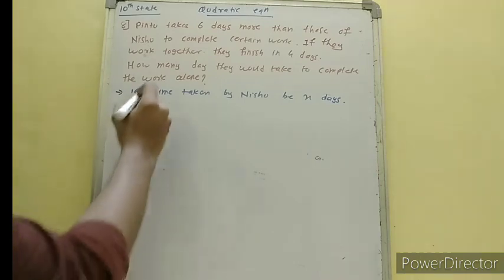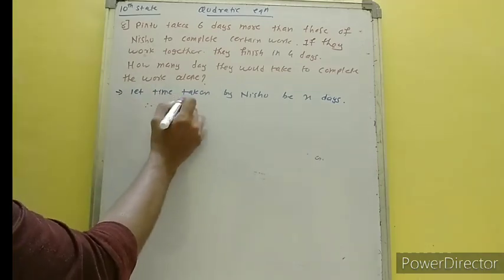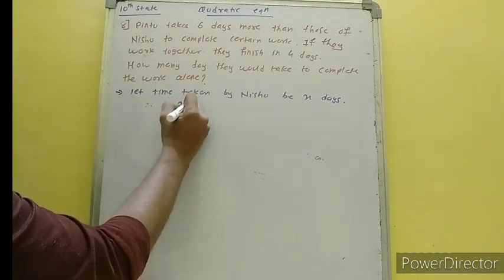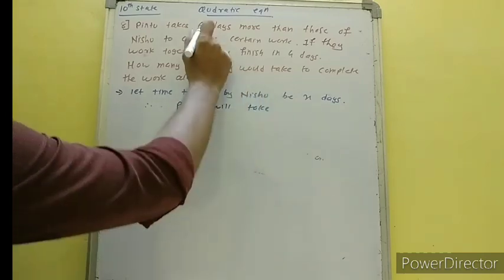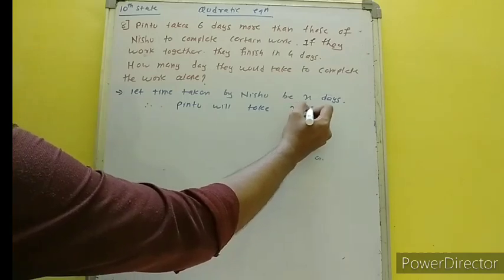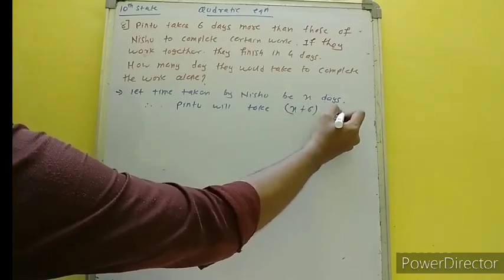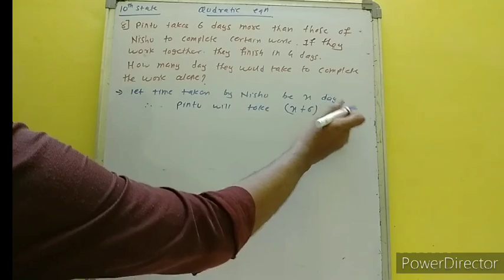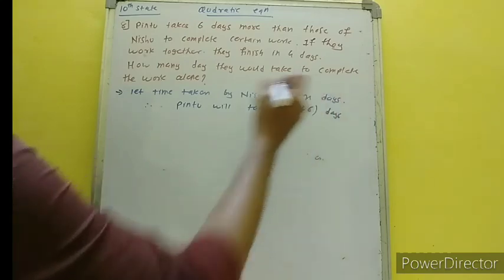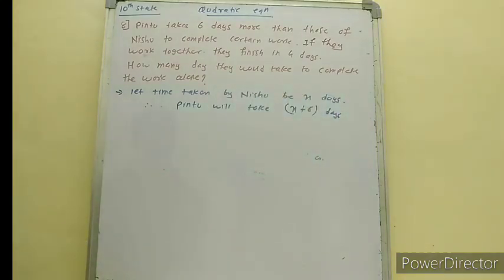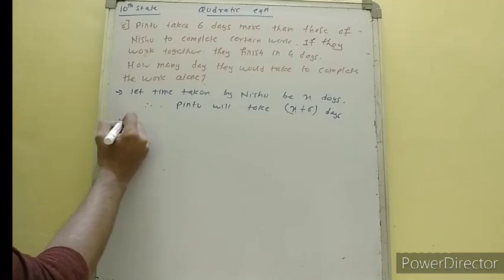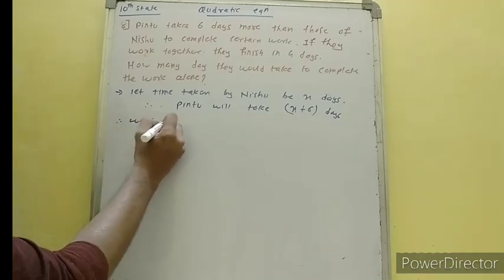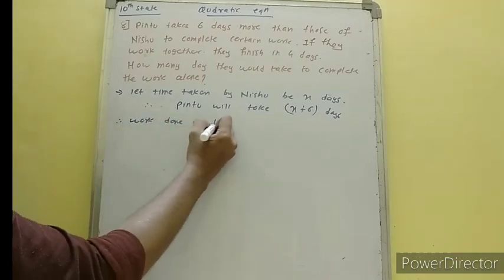Okay, therefore Pintu will take 6 days more, therefore x plus 6 days. Okay. Whenever a question is given of a work done, okay, in 10 days, 12 days, always take 1 day's work. Therefore, work done in 1 day.